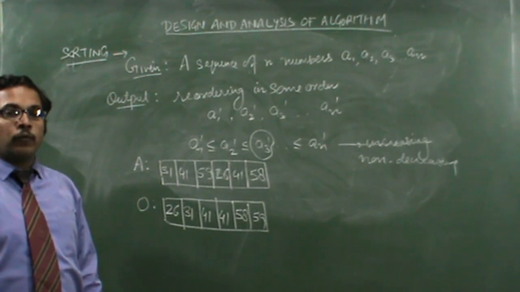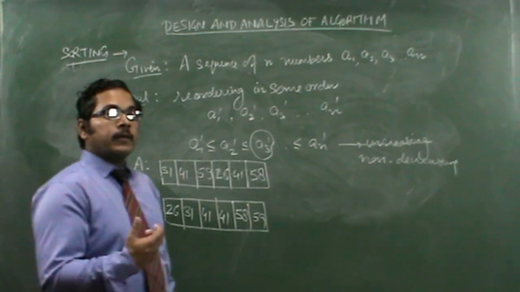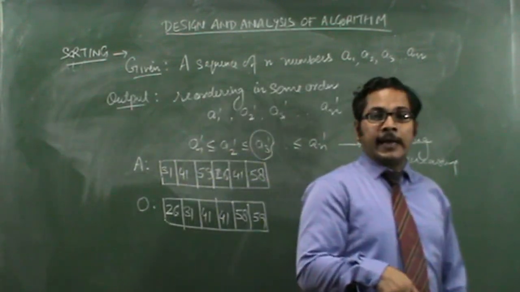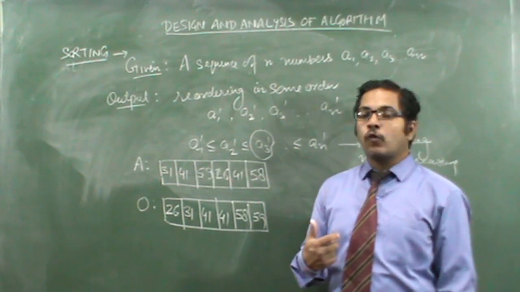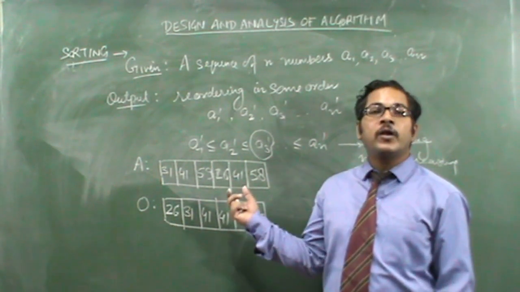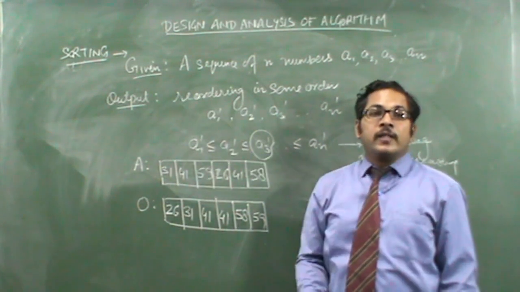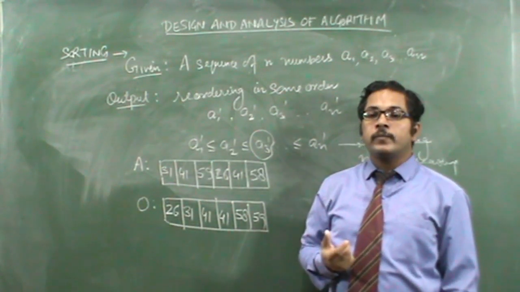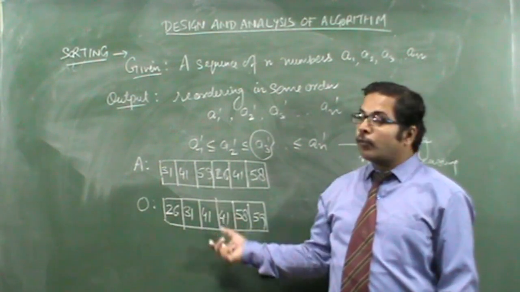Now from this we can say that an algorithm can be viewed as a tool for solving a well-specified computational problem. Sorting is a well-defined computational problem. The statement of the problem specifies in general terms the desired input-output relationship.